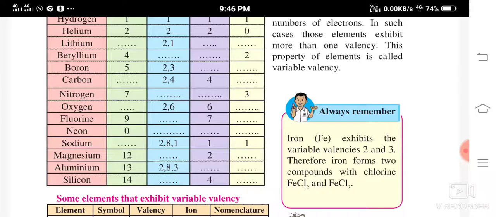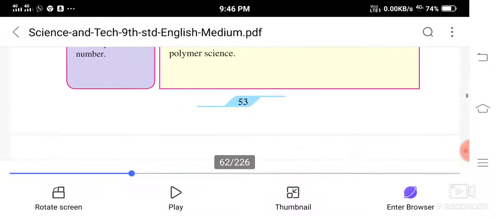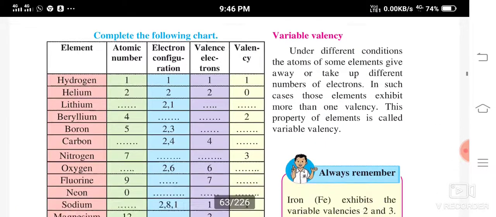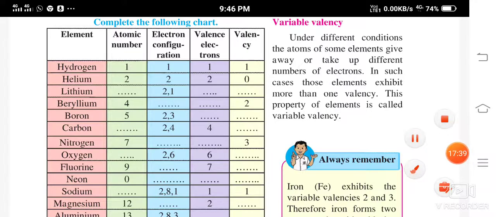Now see, I have explained some of this chart to you, right? This is very important. That is why I have taken so much time to explain it to you. So you are going to solve the other blanks in this table. You are going to fill those blanks and send it to me.